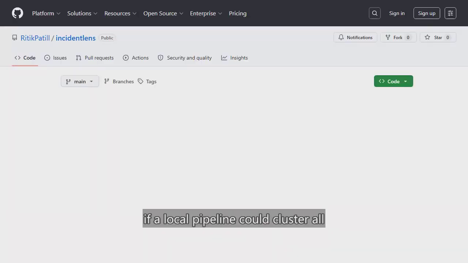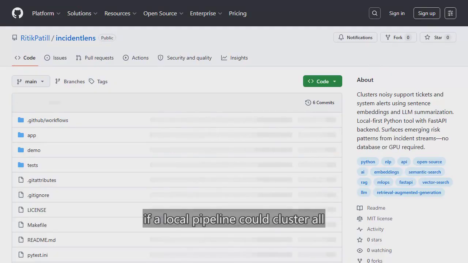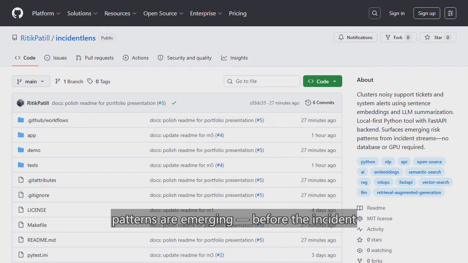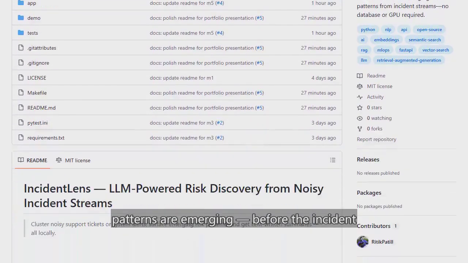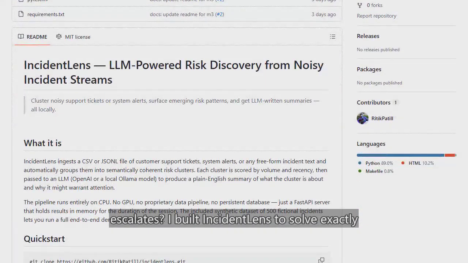Your on-call rotation is drowning in noise. Hundreds of alerts, duplicate tickets, zero signal on what's actually about to break. What if a local pipeline could cluster all of that automatically and tell you what patterns are emerging before the incident escalates? I built IncidentLens to solve exactly that.